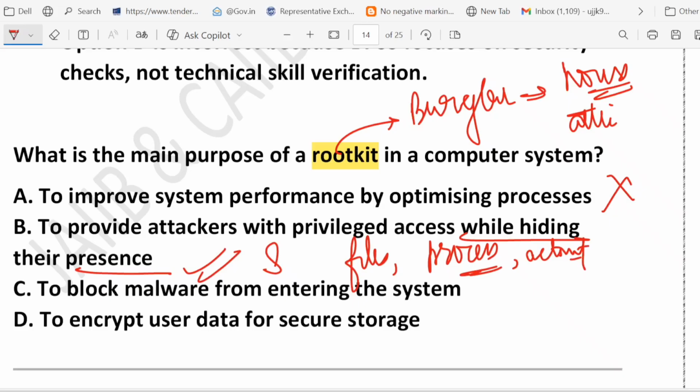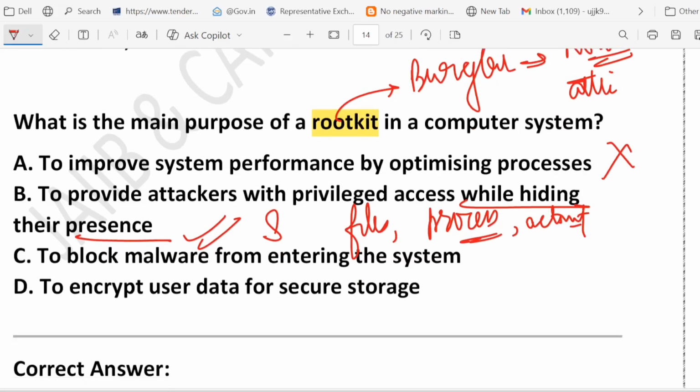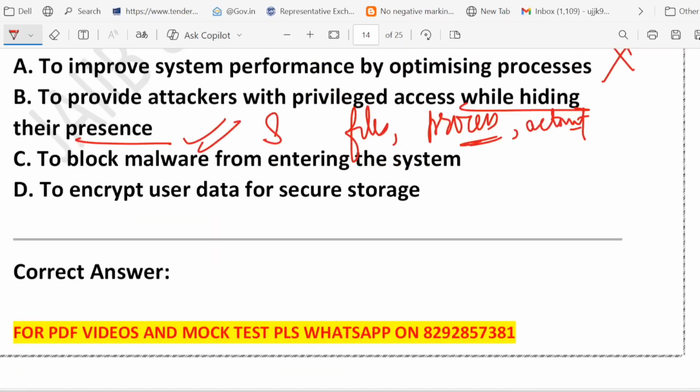Think of it like an invisible cloak for a hacker. That's why I told you they are like a burglar who not only breaks into your house but also hides in the attic, so you never know that they are there. It gives the attacker high-level access, often admin or kernel level. What about option C? It is to block malware from entering the system.